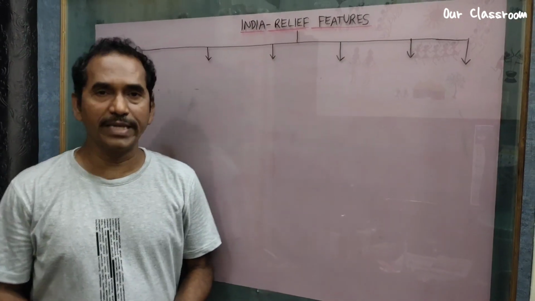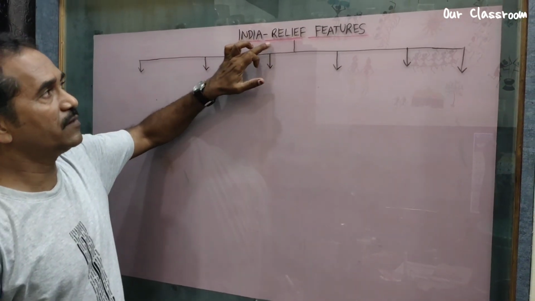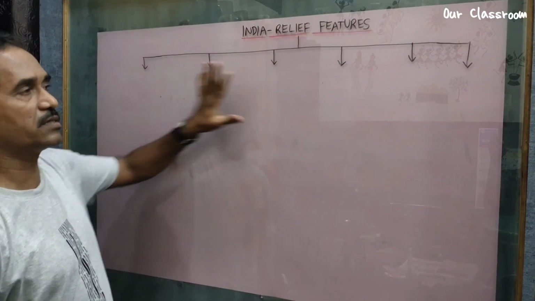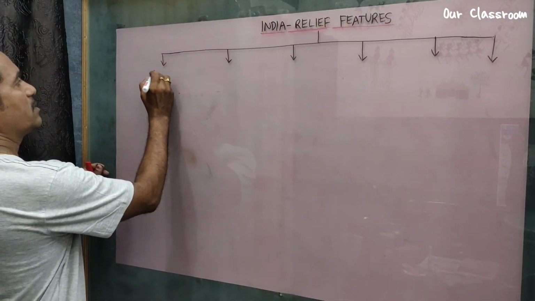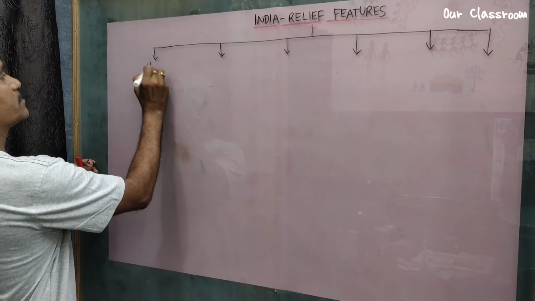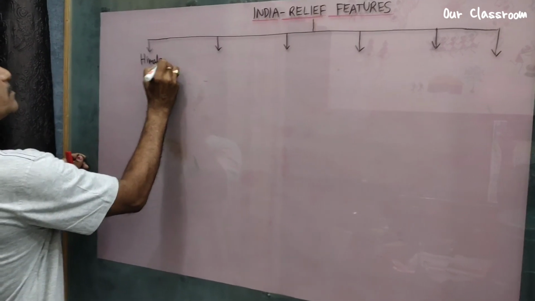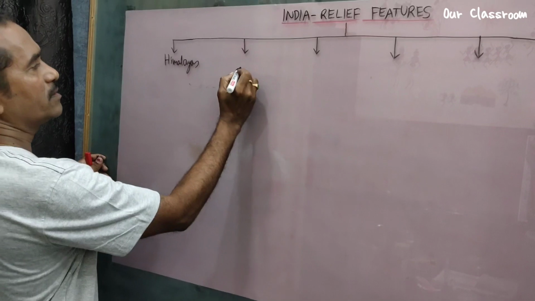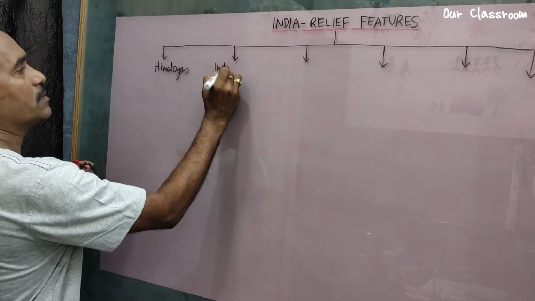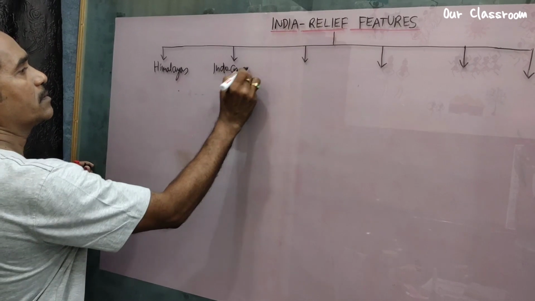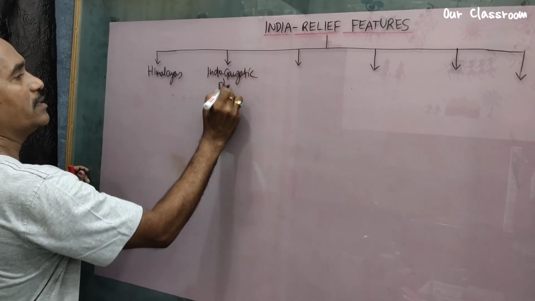Okay, now let's begin. India's relief features, we divide them into six divisions as we studied in the lesson. First is the Himalayas, then the second is Indo-Gangetic Plain.